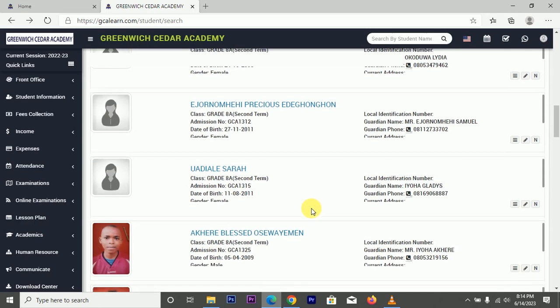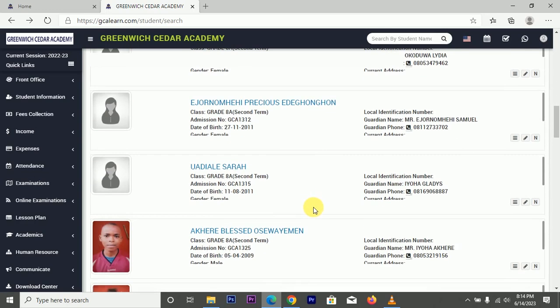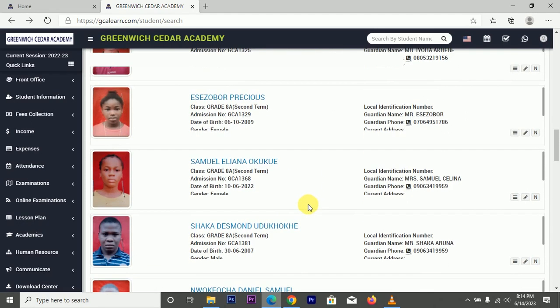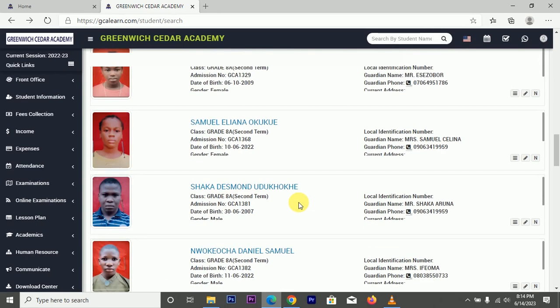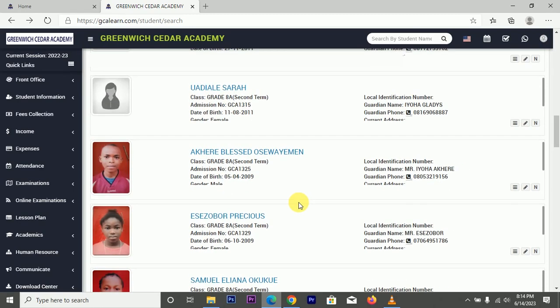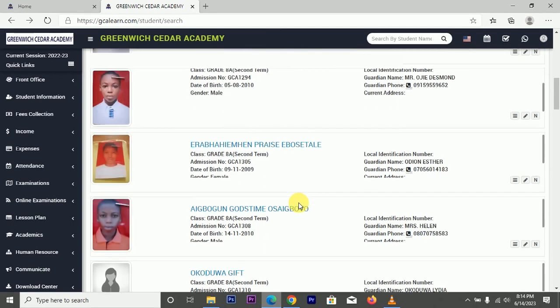So okay, these are the records of students that have left. That is if you don't want to delete their record. If you want to delete it, you can delete it, but if you don't want to, you can move them somewhere so you still have their record, maybe just in case. So that's it. You can view a particular student's record, you can edit the record, you can delete it, you can do whatever you want.